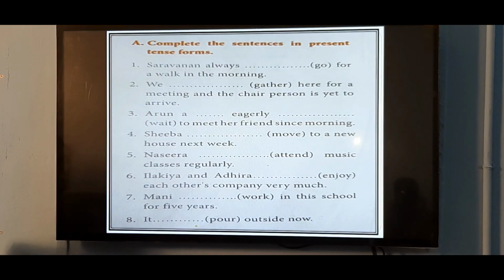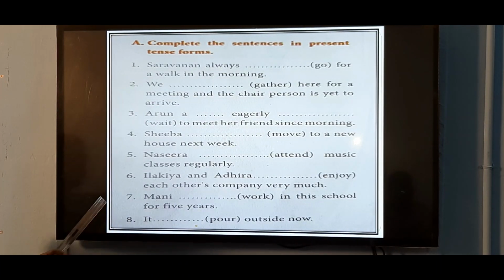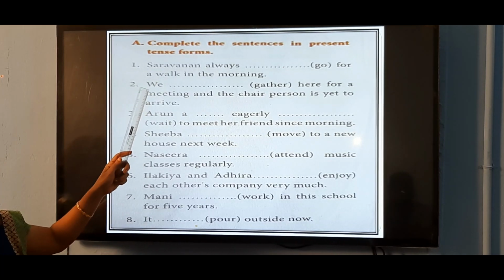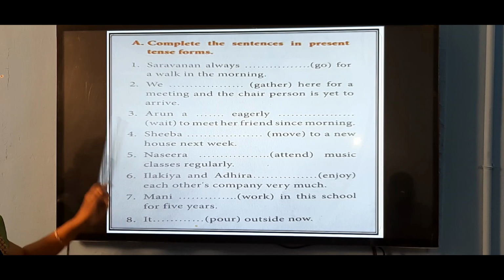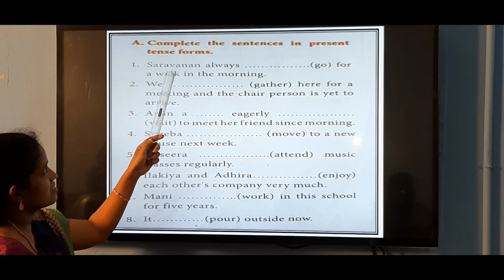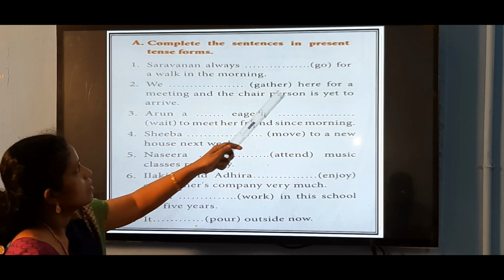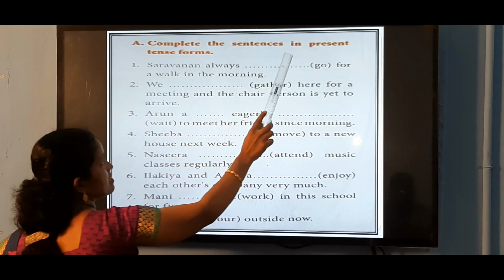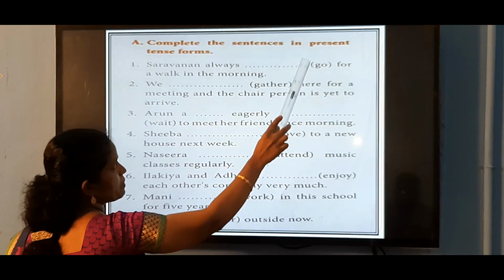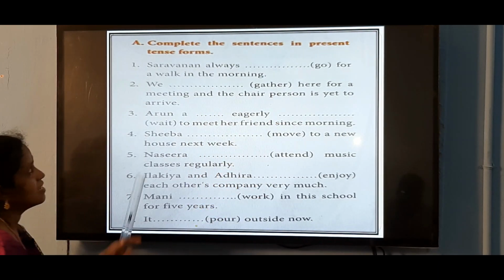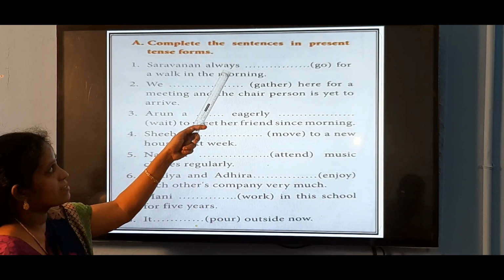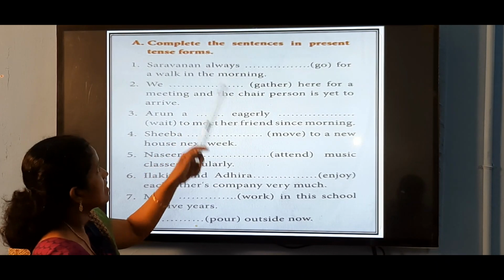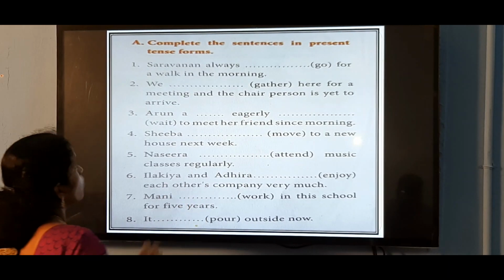So, that's all. Shall we see some book back exercises given in page number 77. Students, try to answer these book back exercises. Saravanan always go for a walk in the morning. Complete the sentence in present tense form. Use present tense form for these sentences. Saravanan always, always is an action in the present. So, Saravanan goes for a walk in the morning.